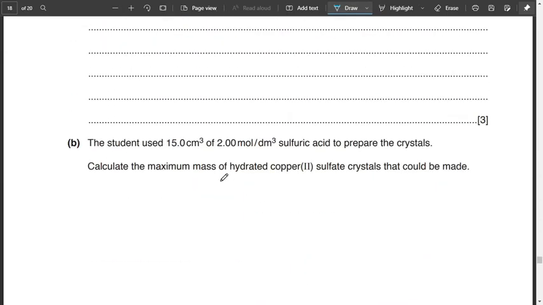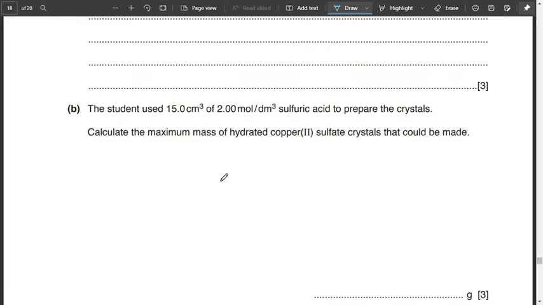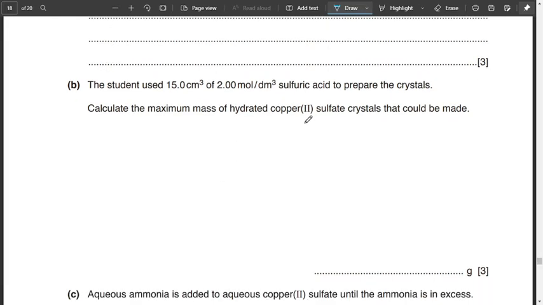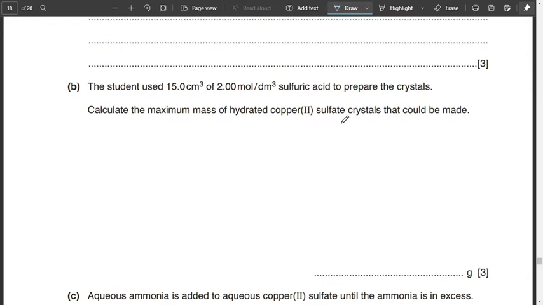And now moving on to part B. The student used 15 centimeter cube of 2 mole per decimeter cube sulfuric acid to prepare the crystals. Calculate the maximum mass of hydrated copper 2 sulfate crystals that could be made.